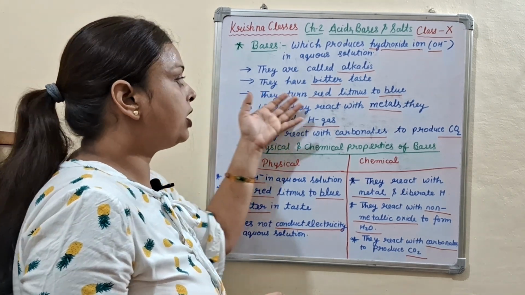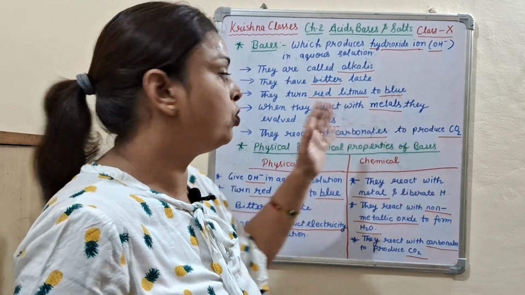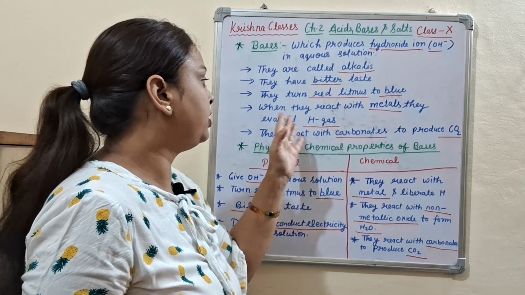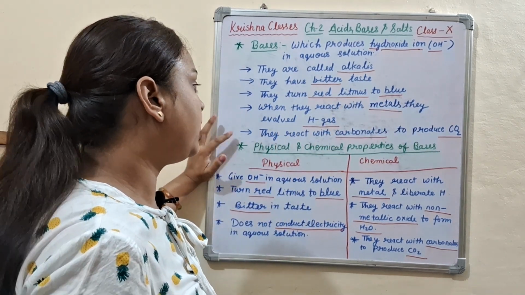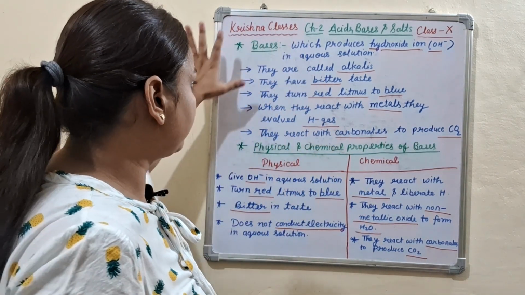Next, they turn red litmus to blue. When they react with metals, they evolve hydrogen gas. Last, they react with carbonates to produce carbon dioxide. So these are the bases.